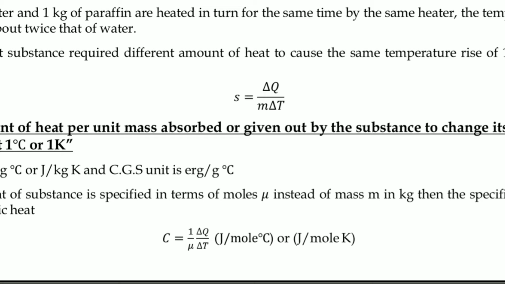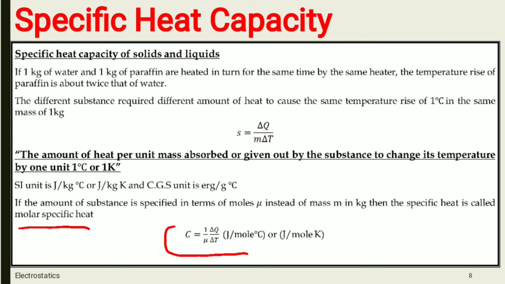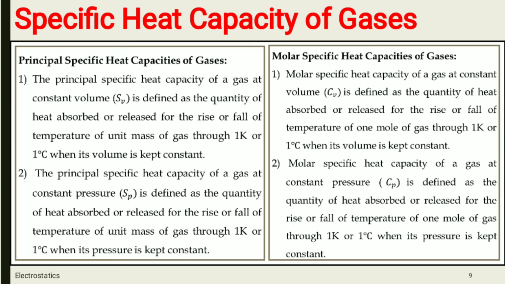This is all about specific heat capacity, which is related to solids and liquids. Now we will study the specific heat capacity of gases.